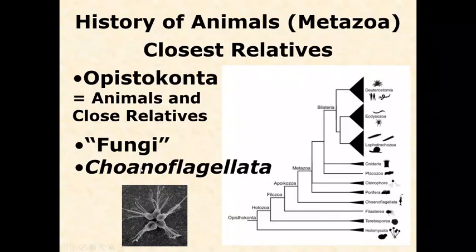So I want you to know a little bit about these fungi. All you need to know is that they have some cell types that are similar to animals. For a long time, it's been known that they're close relatives of the animals. Genetic analyses have reinforced that. And then the choanoflagellates, which have these uniquely flagellated collar cells.